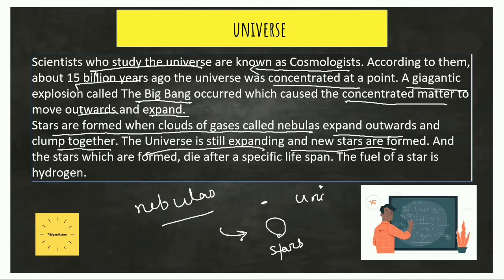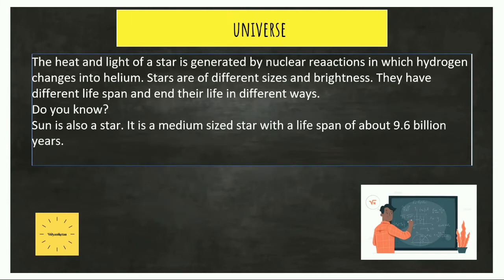Okay. And the stars which are formed die. The stars which formed previously, they die after a specific lifespan. When they die, it seems like the fuel of the stars got exhausted. Okay. So what is the fuel of a star? The fuel of a star is hydrogen. Okay. Moving on to the next slide, we see that the heat and the light of a star is generated by nuclear reactions in which the hydrogen changes into helium.